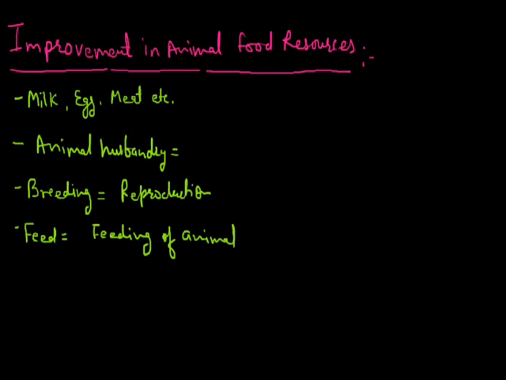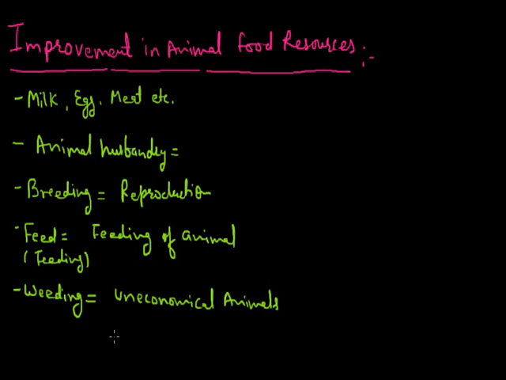Now we discuss weeding. Weeding is the process in which we remove the uneconomical animals. Uneconomical means they will not produce a sufficient quantity and quality of food. We call them uneconomical animals. The removing of uneconomical animals is called weeding.